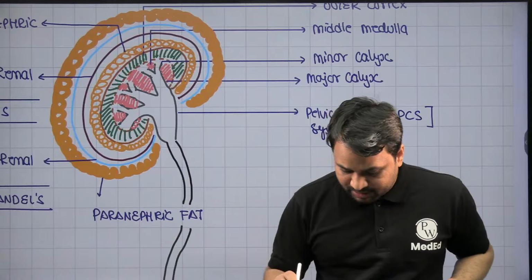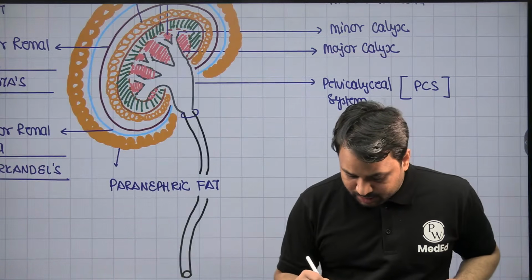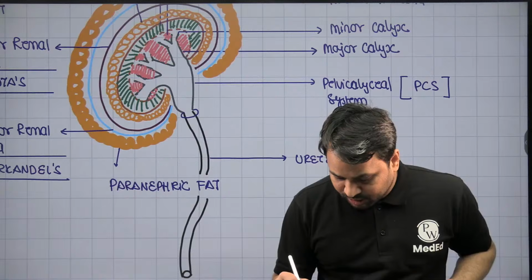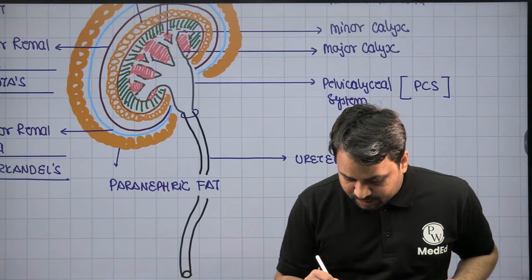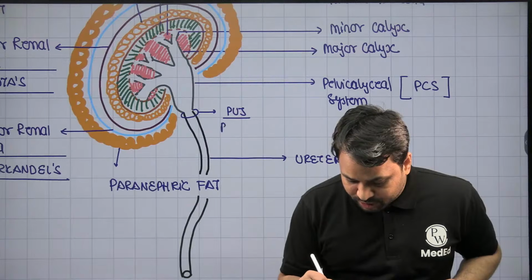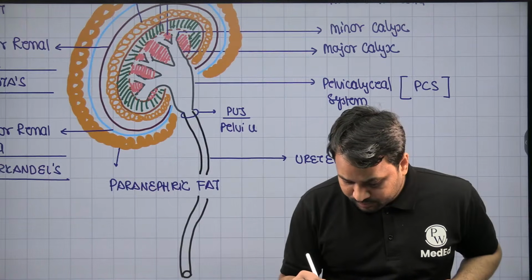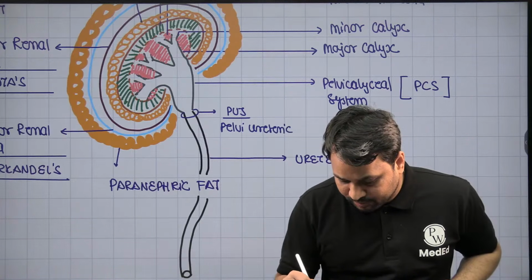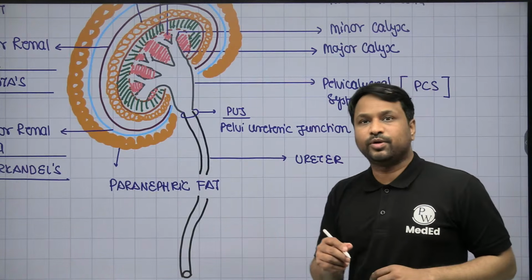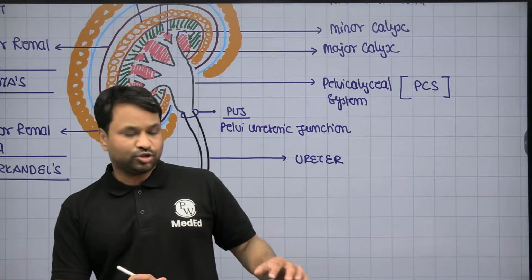PCS is your pelvicalyceal system. The junction where the ureter and the pelvicalyceal system are meeting, we call this the PUJ, that is the pelvi-ureteric junction.